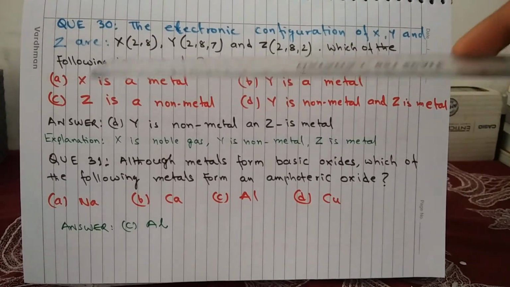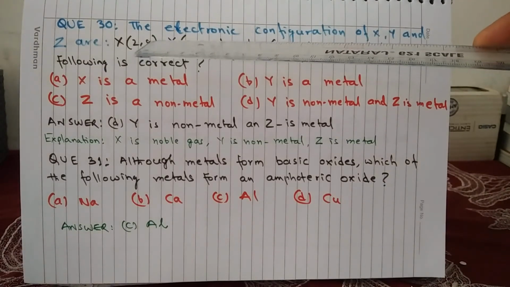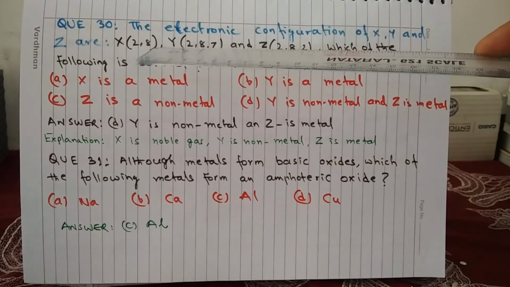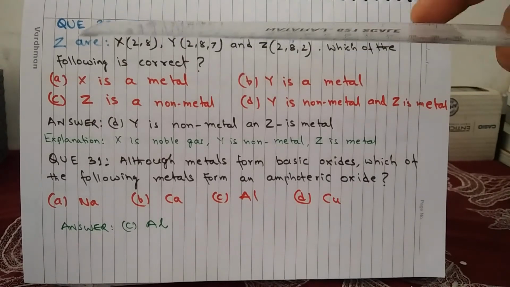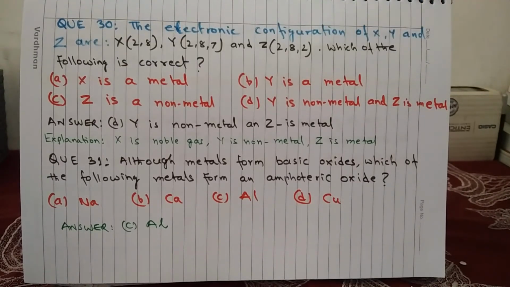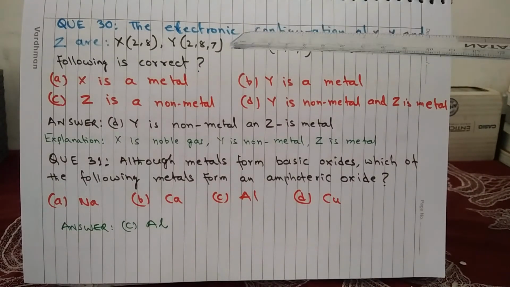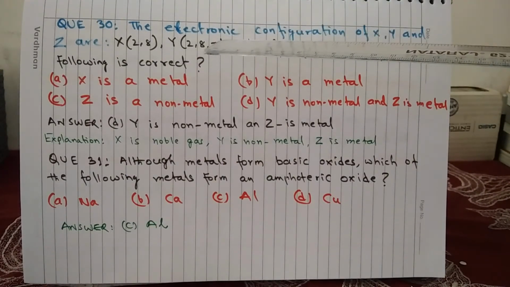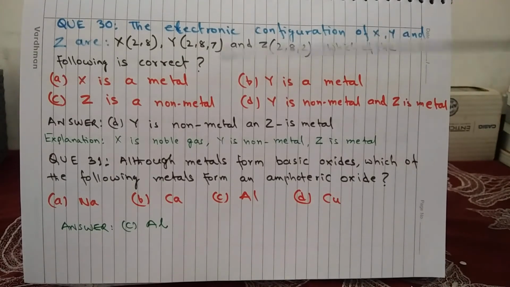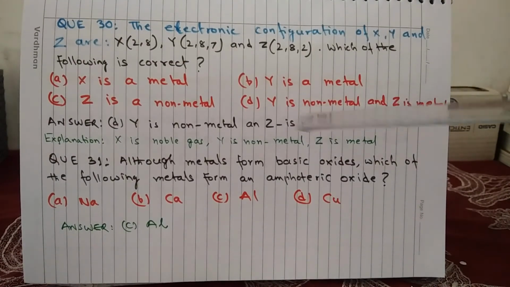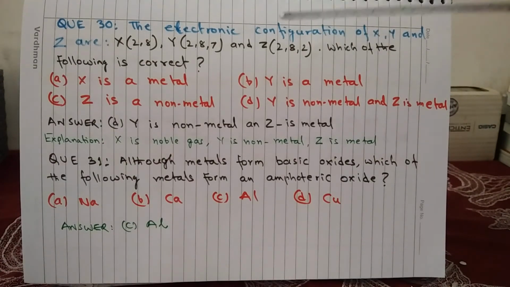Let us see how. In case of X, the outermost shell has a complete octet. It has 8 electrons, so this is a noble gas. So A is incorrect. Now for Y, there are 7 electrons in the outermost shell, so Y can easily gain 1 electron to complete the octet. So Y is a non-metal. And in case of Z, Z can easily donate 2 electrons to complete an octet. So Z is a metal.